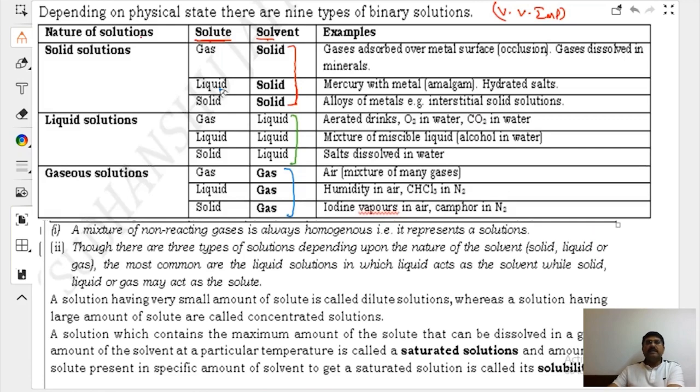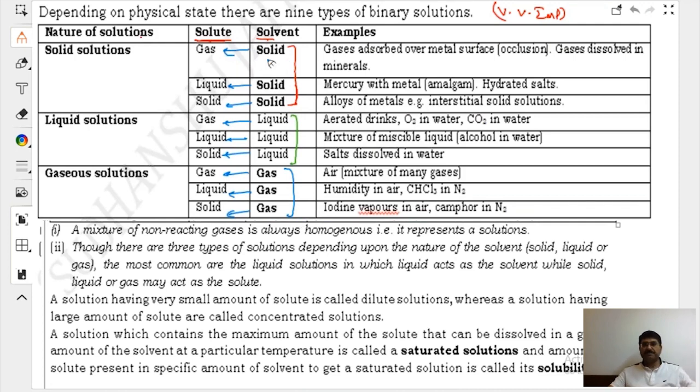Then how many phases do we have? 3 phases: gas, liquid, solid. How many types of solution do you have? 9 types. 3 will be known as solid solution, 3 as liquid solution, and 3 as gaseous solution, based upon the type of solvent, based upon the appearance they will have: solid appearance, liquid appearance, gas appearance.